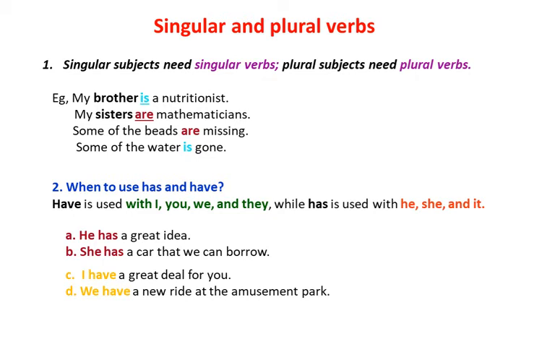Have is used with I, you, we and they, while has is used with he, she and it. You can see some example. He has a great idea, but in the third example you can see I have a great deal for you. And according to the subject, the helping verb which is used also changes.